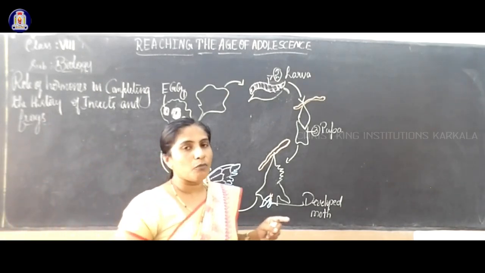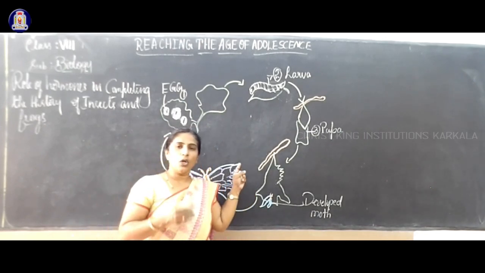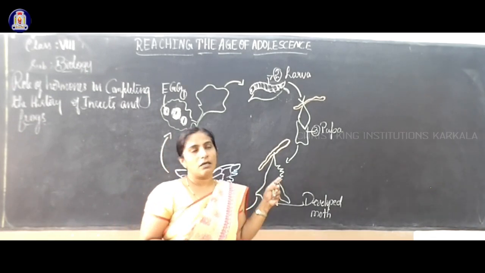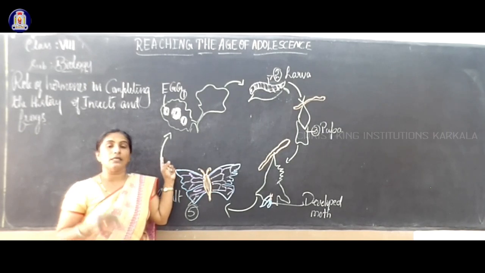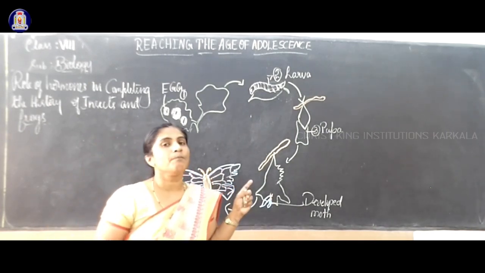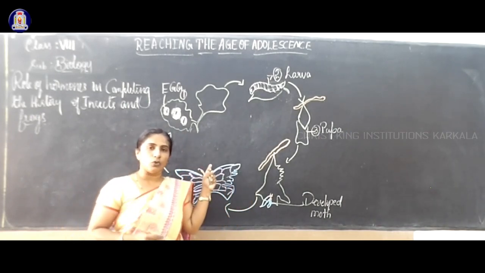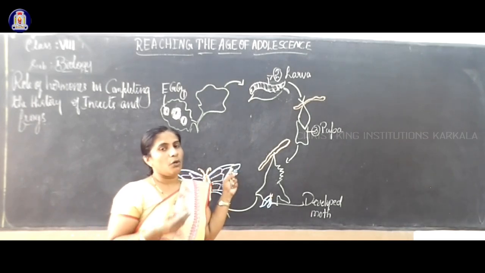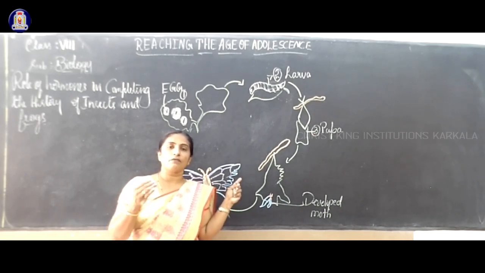The role of hormones in our body we have studied, that is, the role of hormones in human beings. In the portion at the base of the brain, the hormones present are secreted through a gland called the pituitary gland. The pituitary gland secretes a hormone called growth hormone, or somatotrophic hormone, which is meant for the total growth and development of the body.